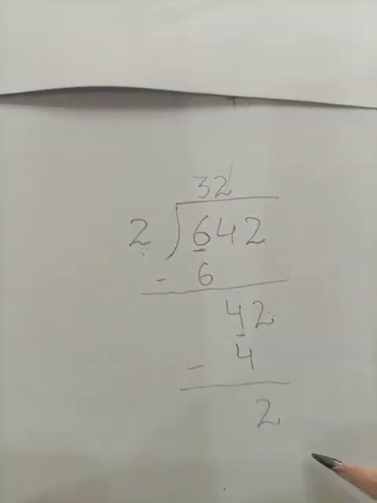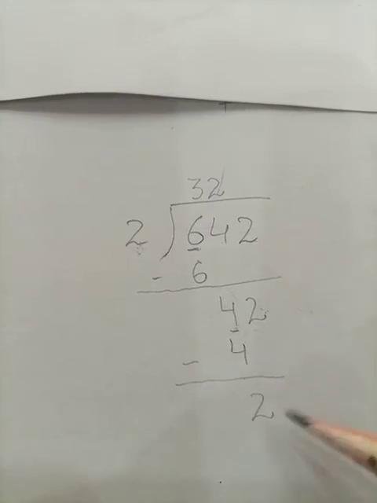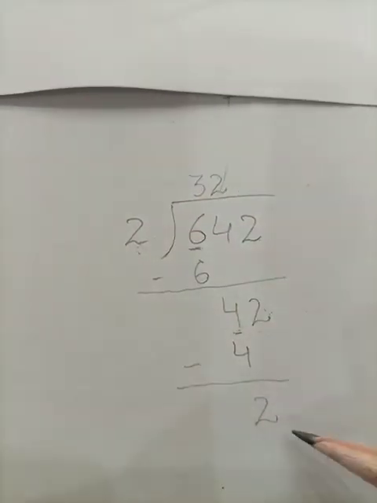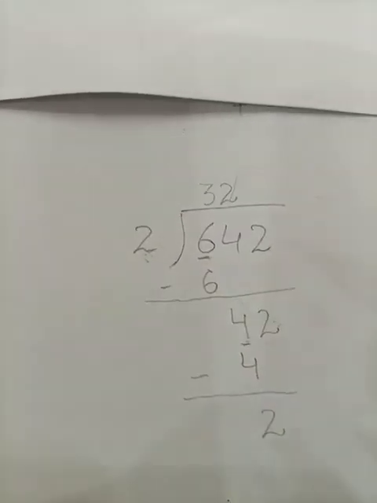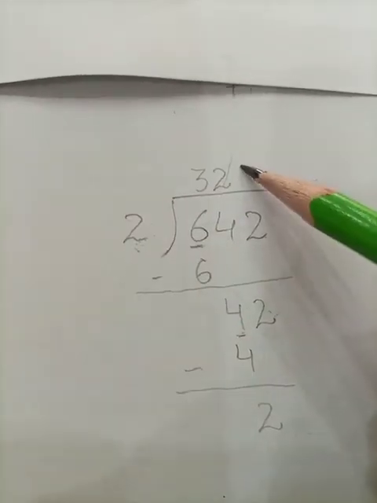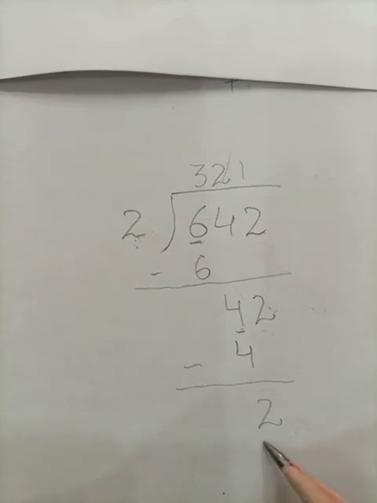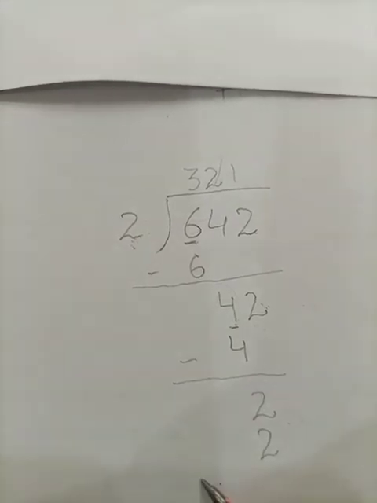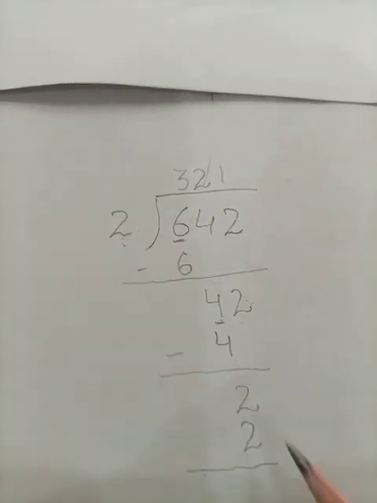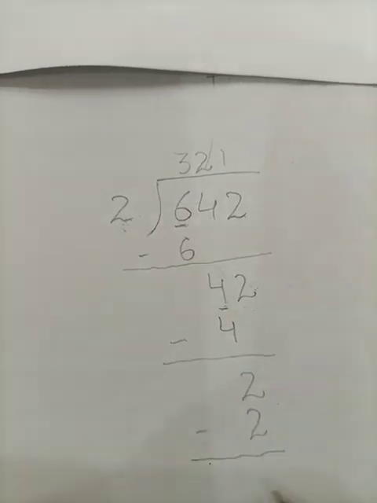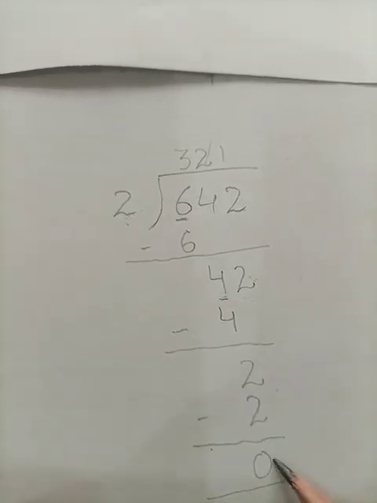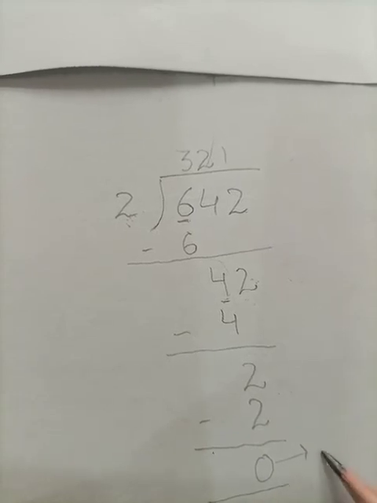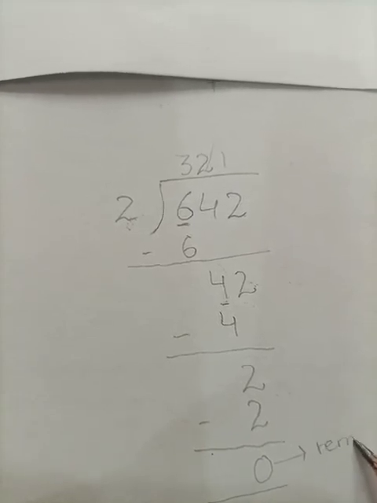Now students, look at this. Now our remainder is equal to our divisor. That can be done again. So we are going to do it again. 2 ones are 2. Now we are going to subtract it again. The subtraction will make the 0. Now this 0 is our remainder. So students, look at this.